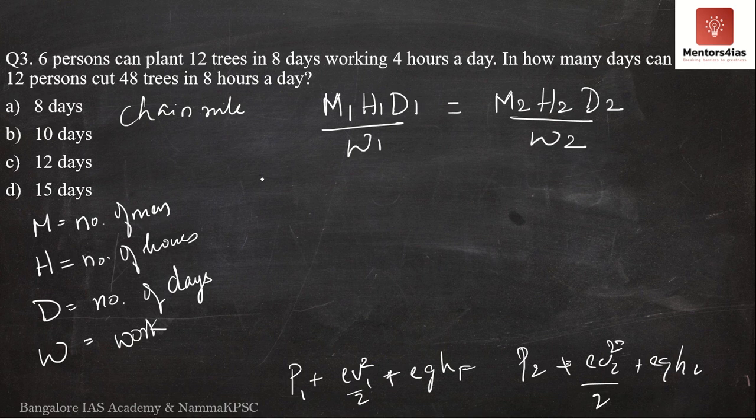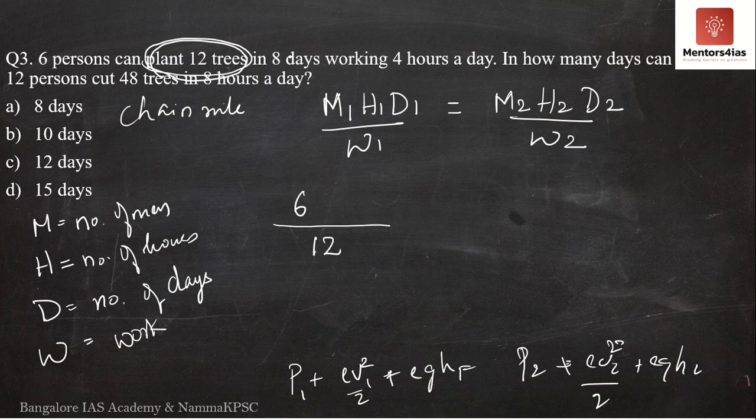So what we will do is that the first condition says there are 6 persons, so M1 is 6, who can plant 12 trees. Now planting of trees is the work that is being done, so I will write 12 here at the bottom.